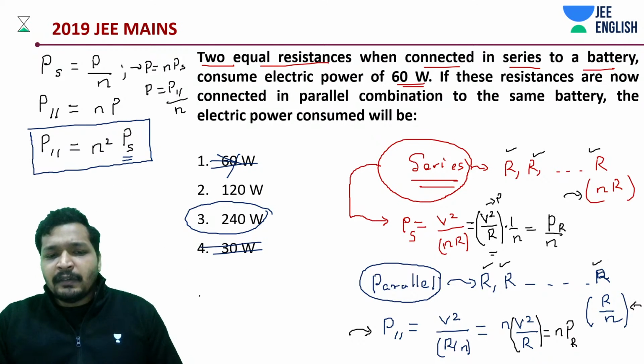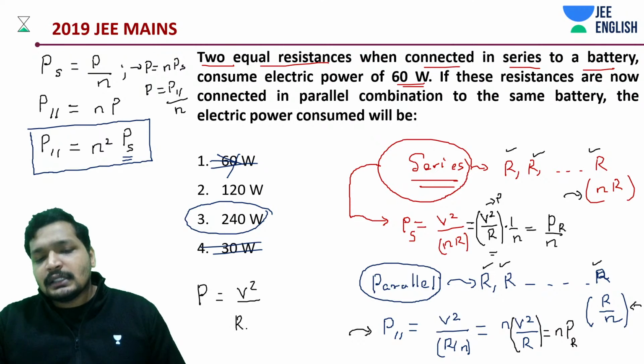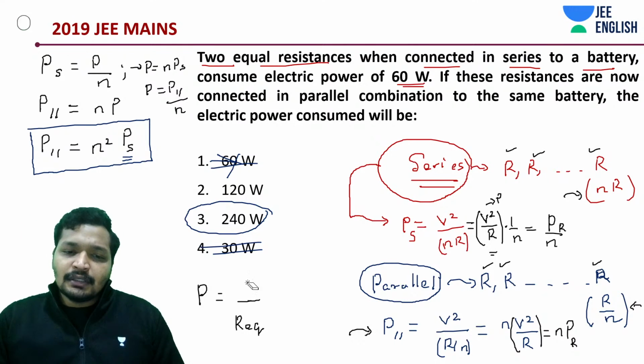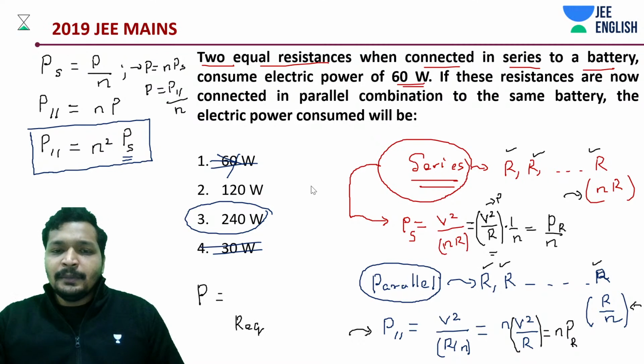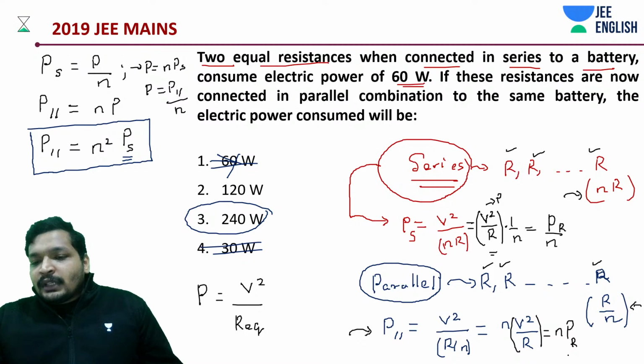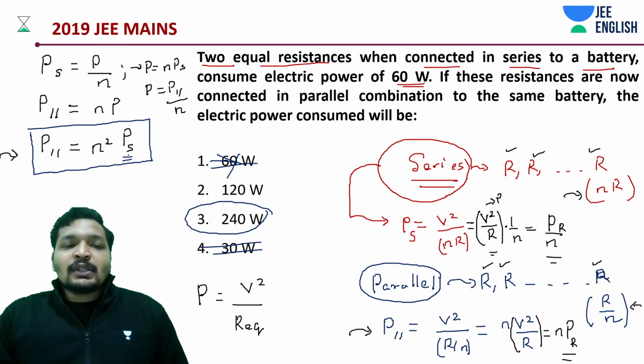Whenever we are writing down power, we are doing V square by R equivalent. Nothing else. Same thing as I square into R. No difference. So this would come out to be N into P into R. This would come out to be PR into N. The relationship between parallel and series is going to be N square into PS.